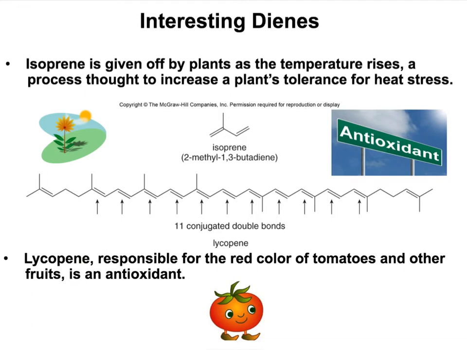Here are some dienes that may be of interest to you. Isoprene, for example, is given off in a plant when they are under stress. It increases the plant's immune system and tolerance towards heat stress. Or lycopene is found in tomatoes and other fruits, and it is considered very healthy and an antioxidant.